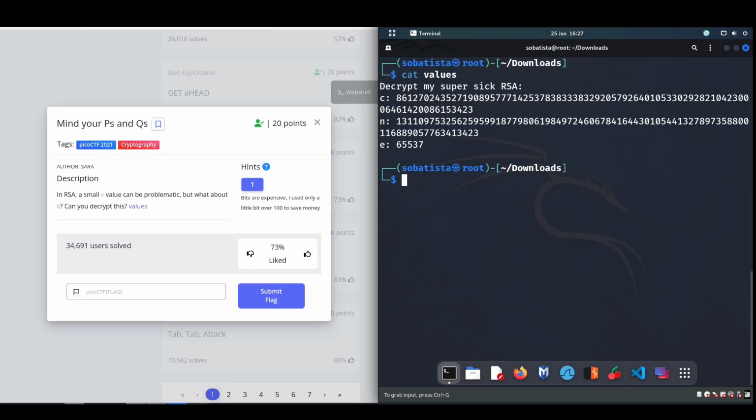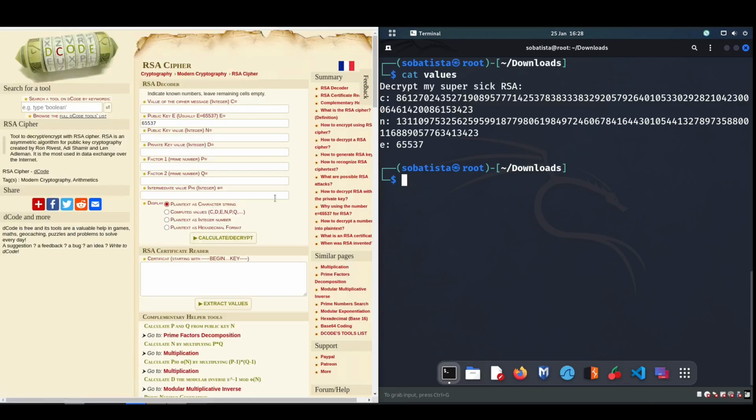So after knowing this, what I did was to enter these values on an RSA decoder. So let me just show you how I did it. So here we have a decoder where you can insert the values C, E and N. So let's do it. So the value E, I will copy paste the value here.